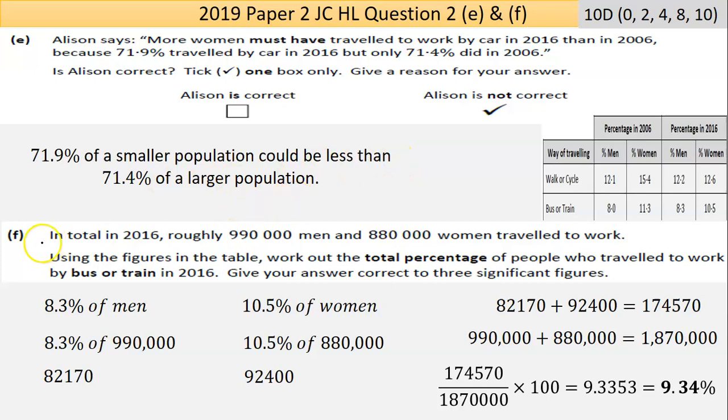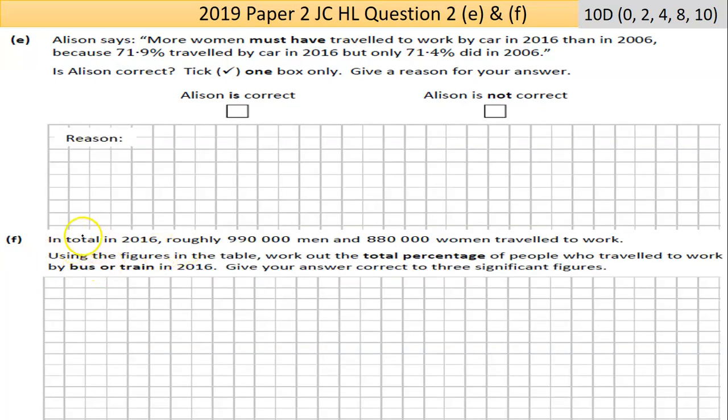Now, part F there, let's go back just to keep it blank. Again, you should always try pause this and just have a go, and then see can you get the answer I've gotten from the marking scheme. So in total in 2016, roughly 990,000 men and 880,000 women travel to work. Using the figures in the table, work out the total percentage of people who travel to work by bus or train in 2016. Give your answer correct to 3 significant figures.